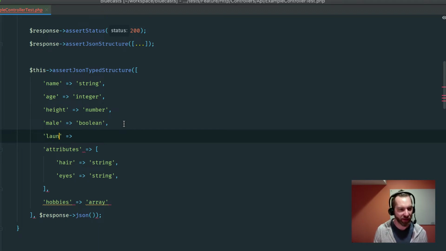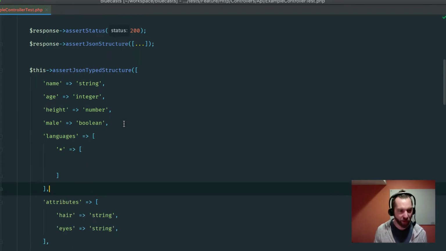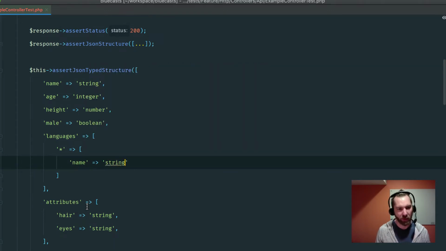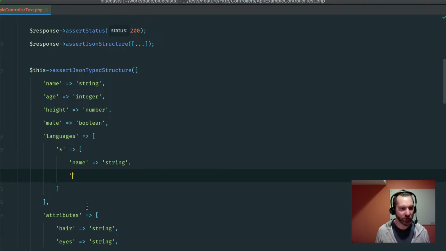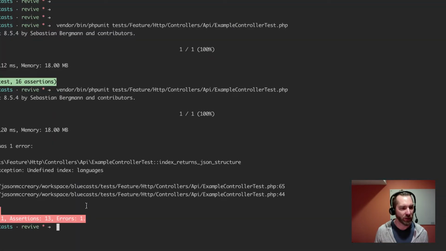Let's say something like languages. It's just what's coming to mind. So what I would expect here is that within this, there is a nested structure, and that's what this supports. And this is kind of an assert JSON thing. So we're basically saying all the languages should have this kind of structure. And in here, this would be something like name is a string, and something else. I have no idea. We'll just leave it name string for now.